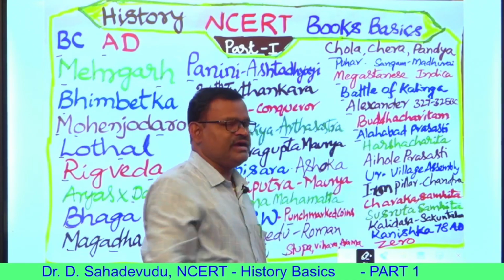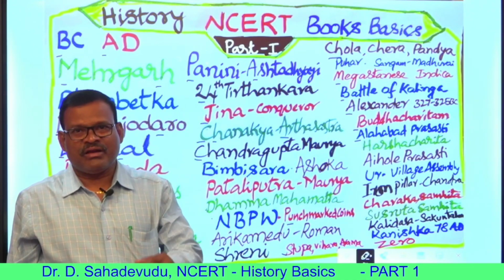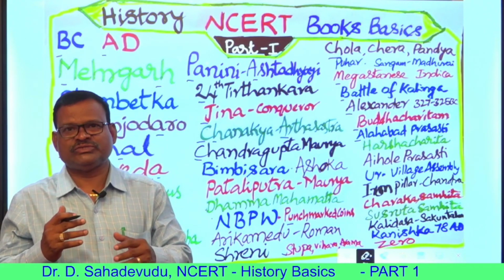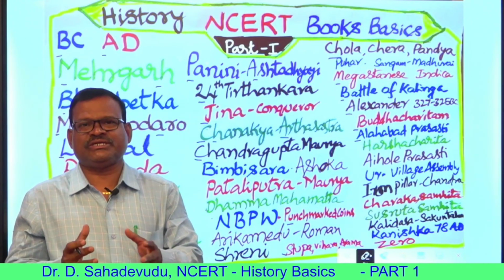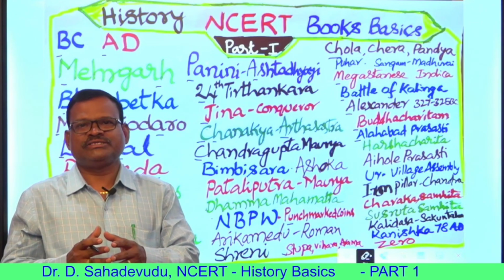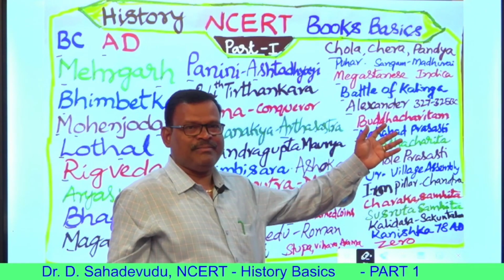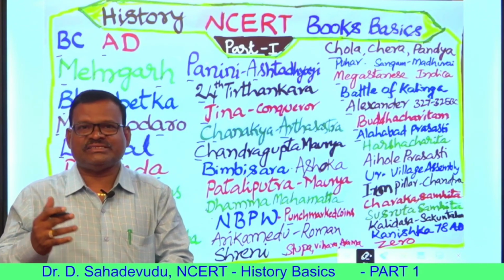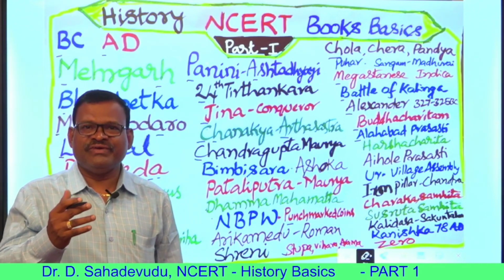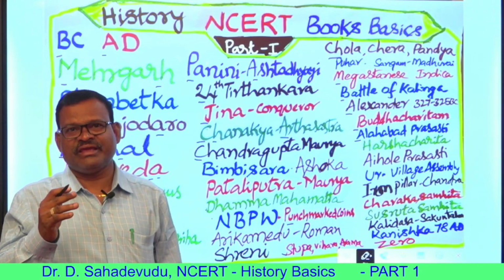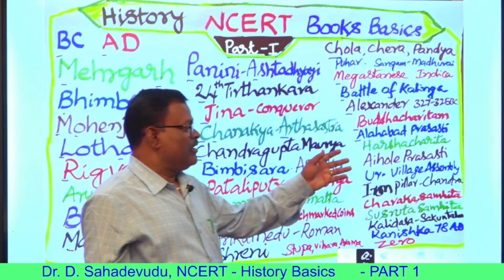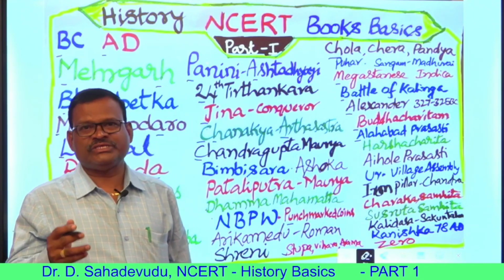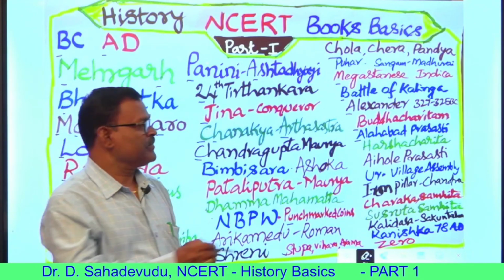Allahabad Prasasti is an inscription written by Harisena. This inscription gives much valid information about Samudragupta. Samudragupta was the hero of 100 battles. He won many battles in the northern region as well as against the southern kingdoms. He defeated nearly 12 southern kingdoms. All this information is mentioned in the Allahabad Prasasti by his court poet Harisena.